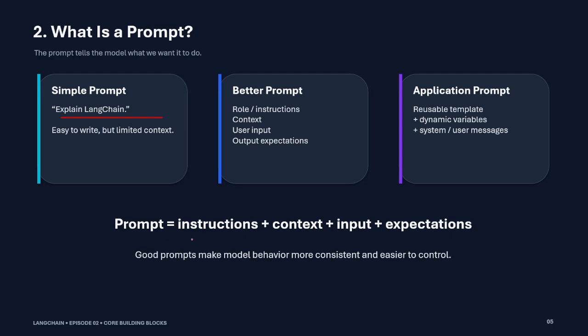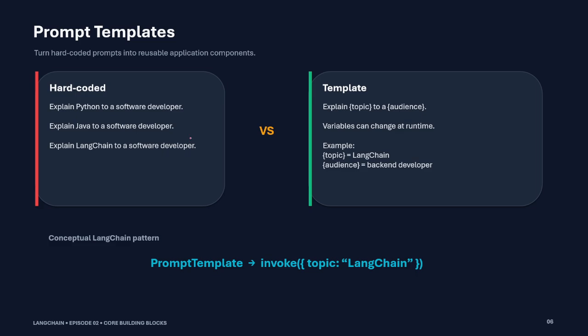If you consider the prompt as a one-liner, you can consider it as: prompt equals instruction plus context plus input plus expectation, what we are expecting in terms of output, right?